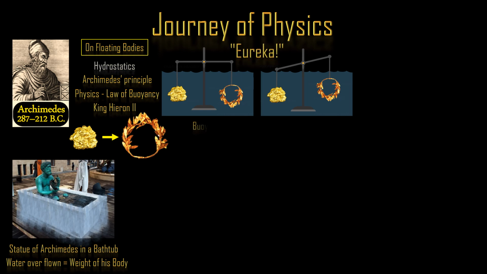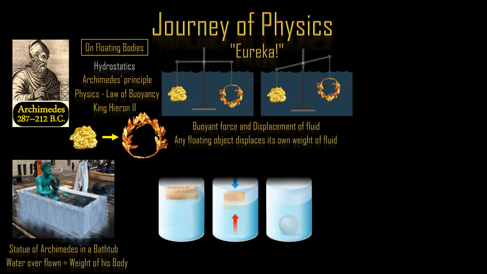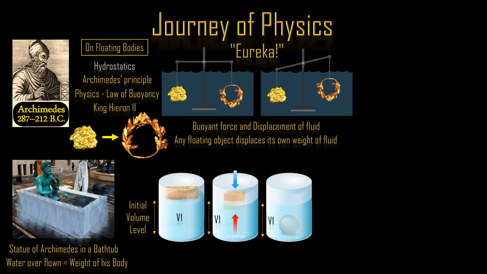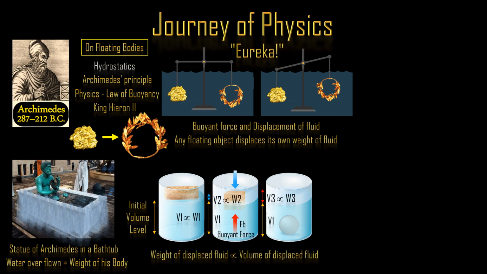His principle shows the buoyant force and displacement of fluid. His proposition was: any object totally or partially immersed in a fluid or liquid is buoyed up by a force equal to the weight of the fluid displaced by the object. The weight of the displaced fluid is directly proportional to the volume of the displaced fluid. The weight of the object in the fluid is reduced because of the buoyant force acting on it upwards. In simple terms, the principle states that the buoyant force Fb on an object is equal to the weight of the fluid displaced by the object, or the density of the fluid multiplied by the submerged volume and the gravity.